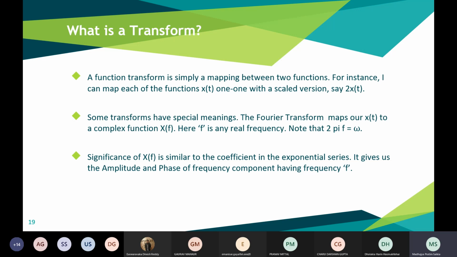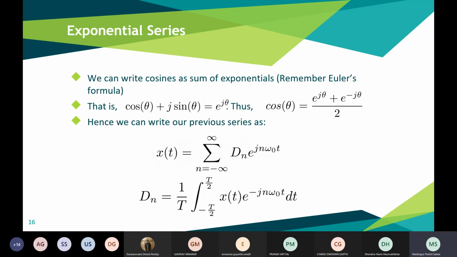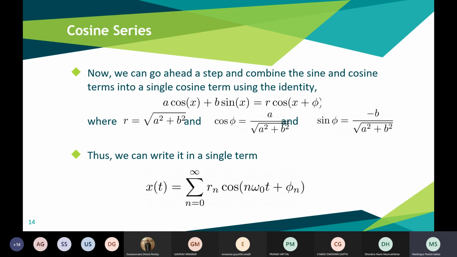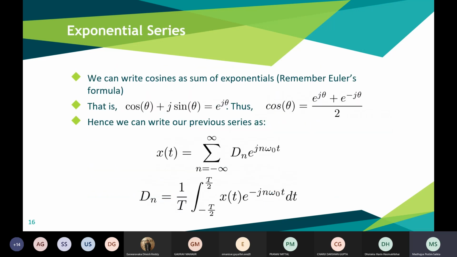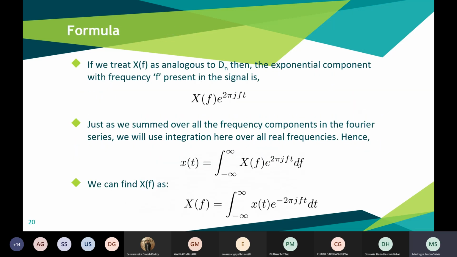So similarly to the Fourier series, in which we represent it by Dn, in the form shown below, Dn e raised to the power j n omega naught t, where Dn will tell us about the amplitude and phase of the frequency component present in the signal. Similarly here, X(f) will tell us about the amplitude and phase of the frequency component f present in the signal. So that will be basically the summation of X(f) e raised to the power j 2 pi f t.